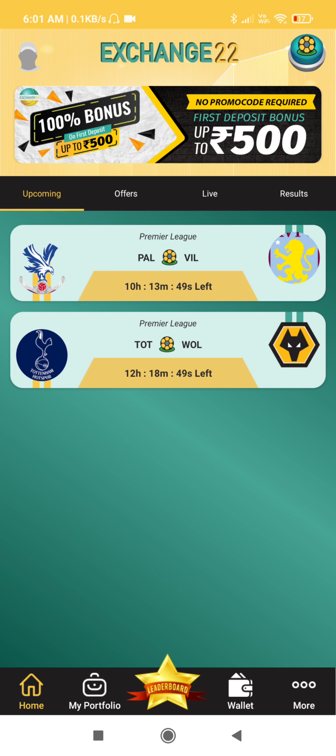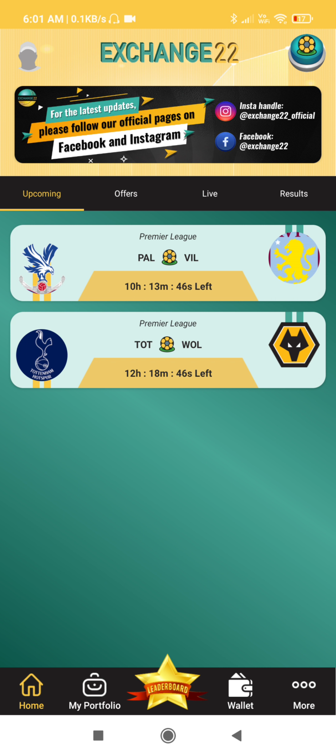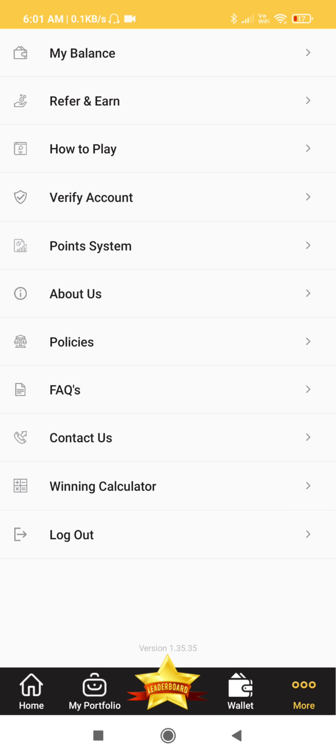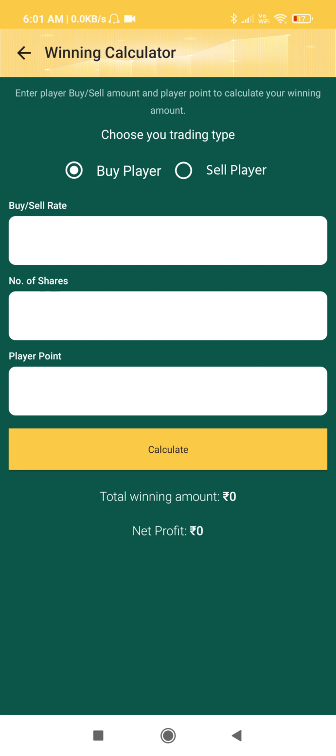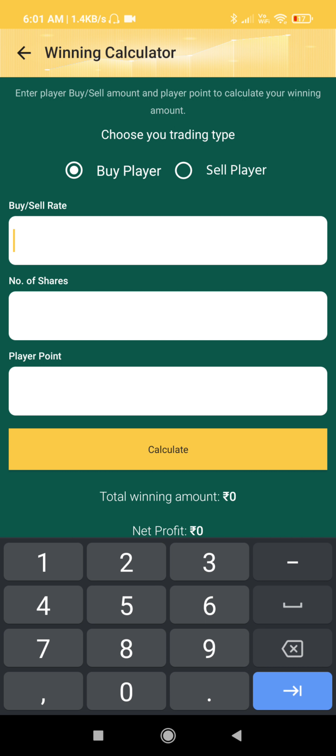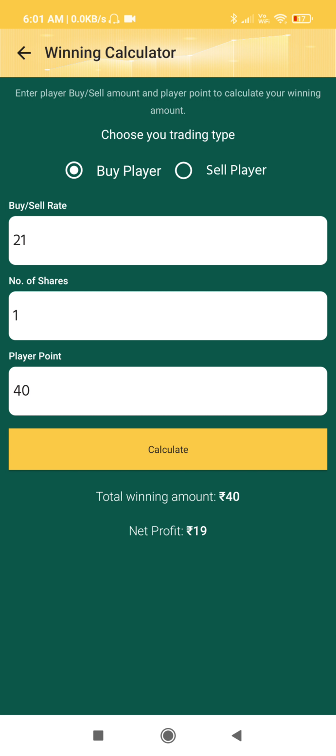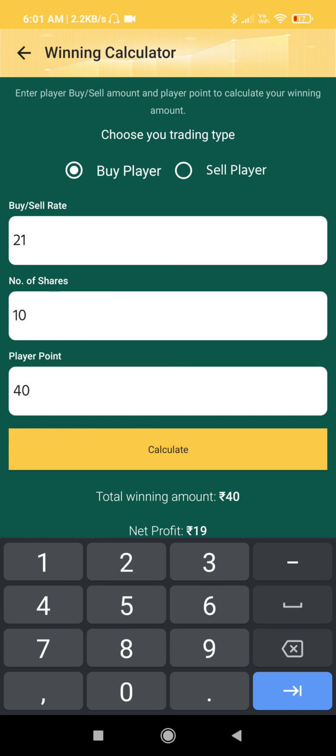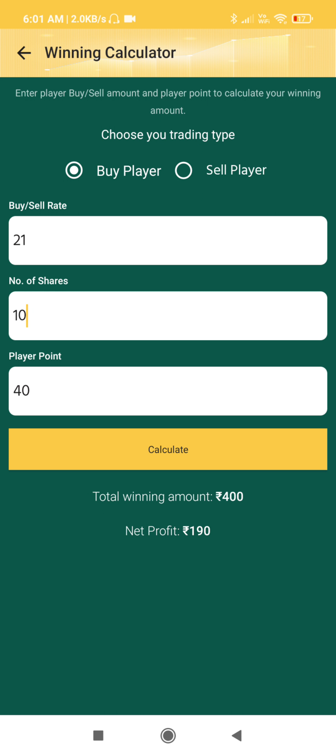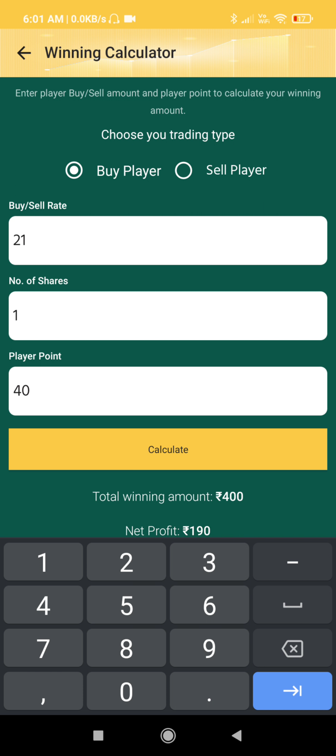Okay, so to explain better, I will take the help of this winning calculator. Suppose you purchase a player whose price was 21 and you purchased only one share, and suppose he got 40 points. We can see the net profit will be 19. In that way, if you purchase 10 shares of that player, it will get multiplied and the profit will be 190.